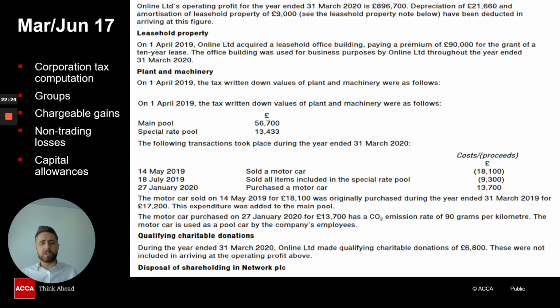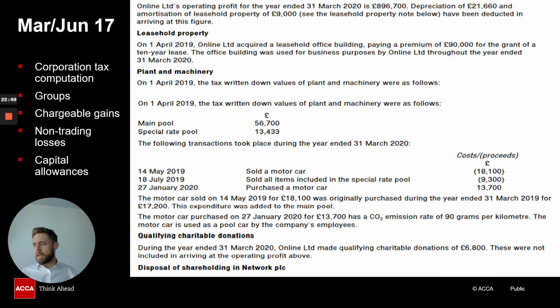It also brings in chargeable gains for companies, so we have to calculate the gain, bring that gain into our corporation tax computation, and then non-trading losses. Now, we spoke previously on the previous slide about trading losses for companies, but also we have to consider non-trading losses as well, and non-trading losses are brought into here.